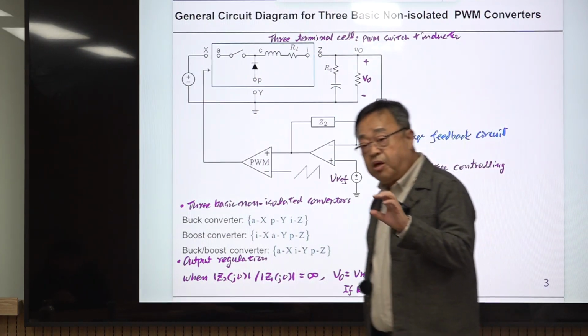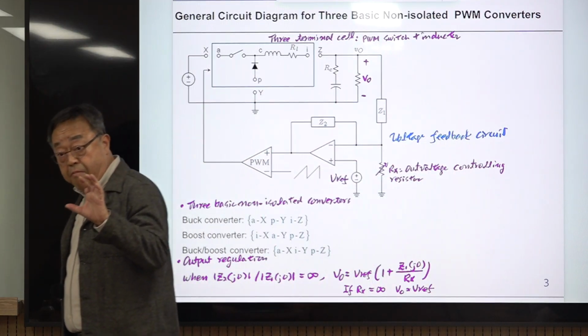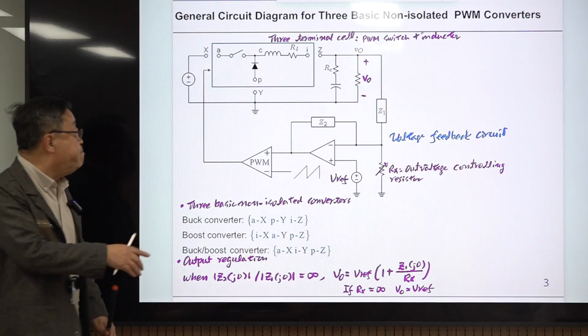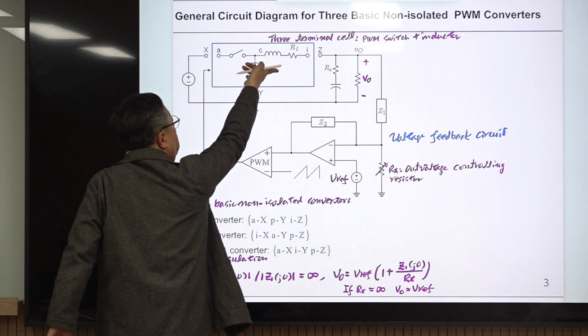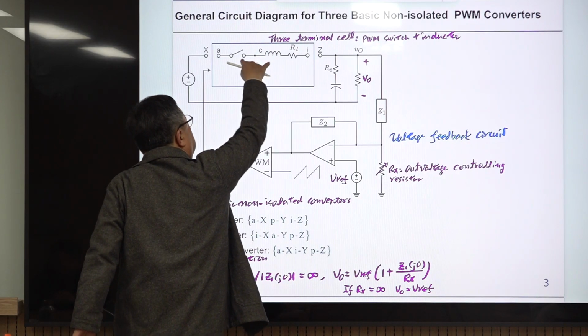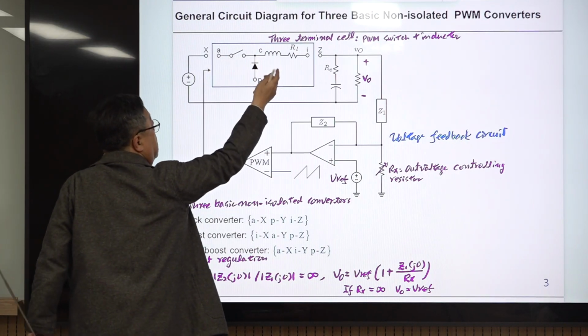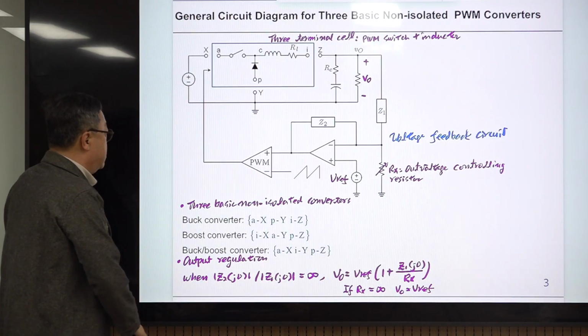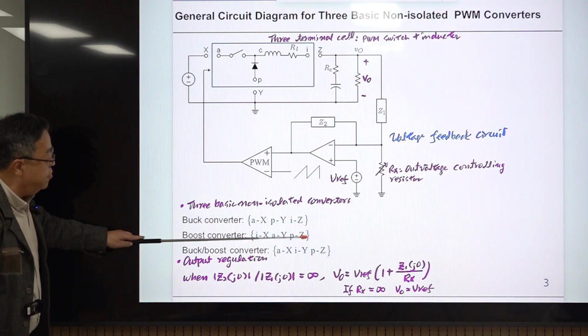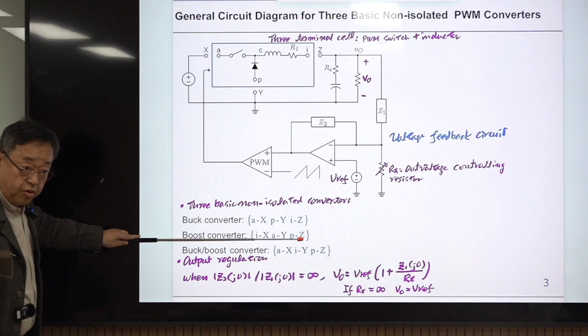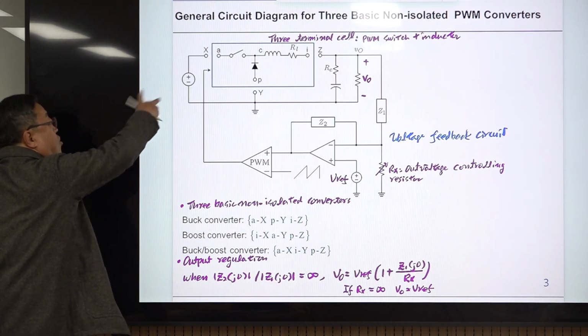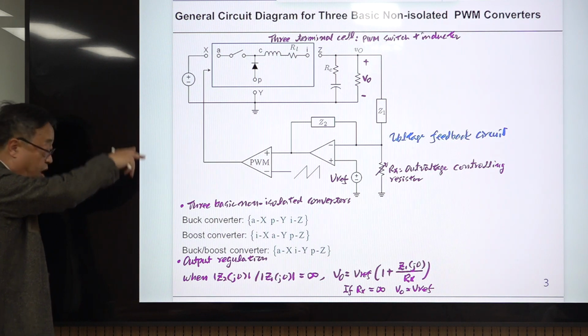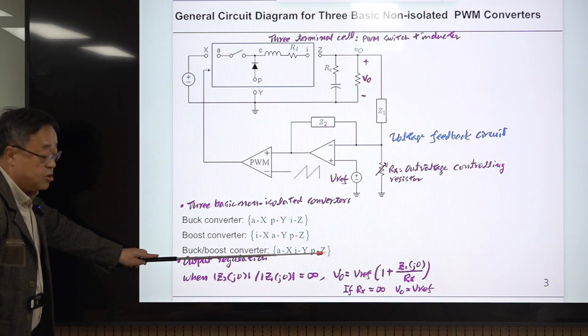Okay, then it becomes a buck converter. So this can be rotated by 120 degrees. Then this will come here, this will come here, this will come here, something like that. With this configuration, this becomes a boost converter, and with another 120 degree rotation, it becomes a buck-boost converter.